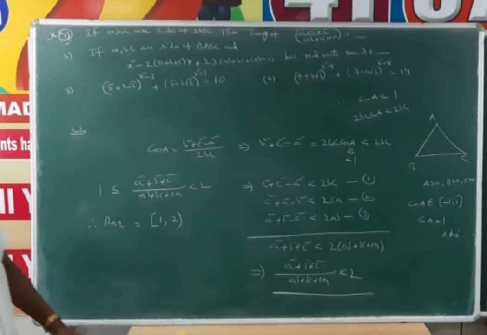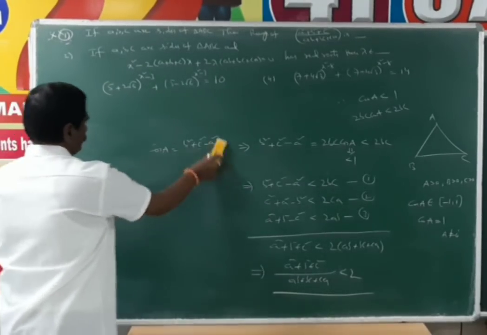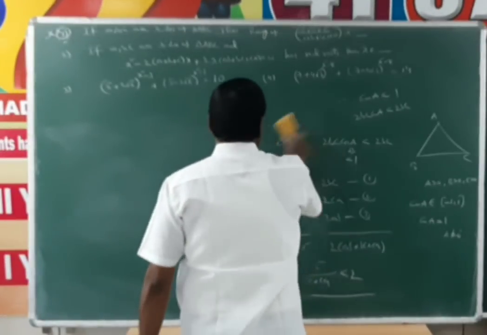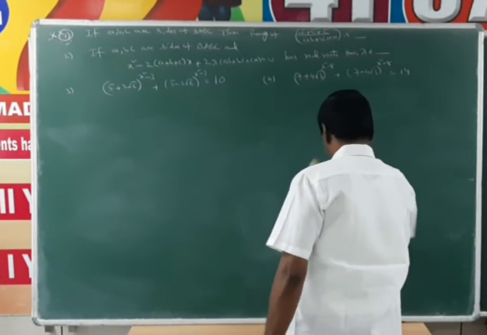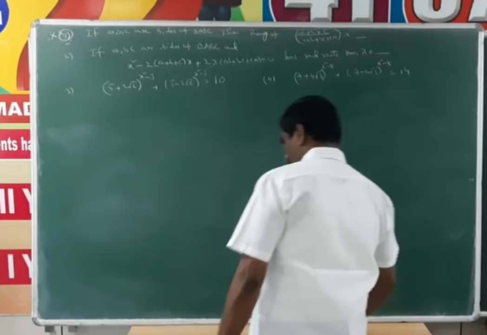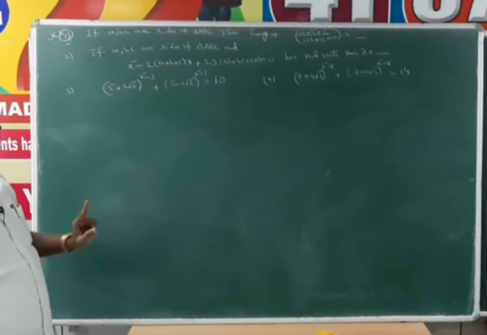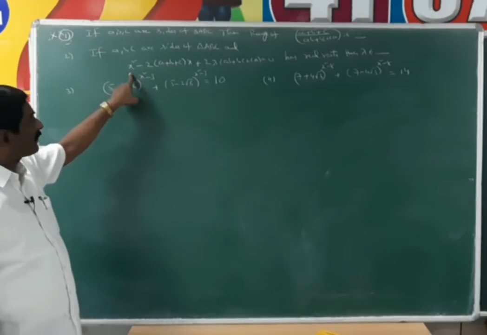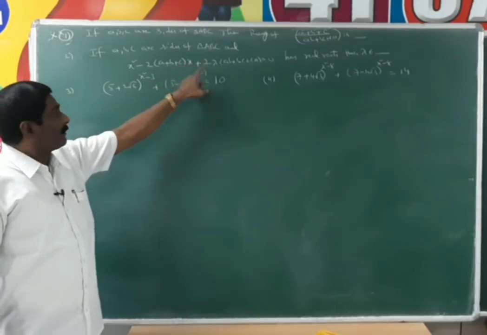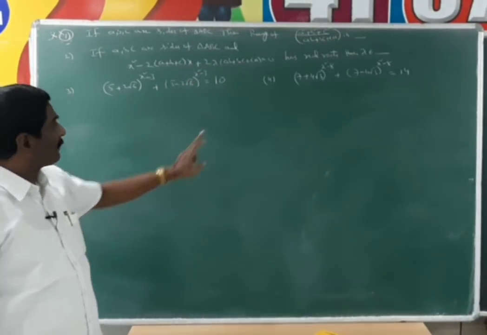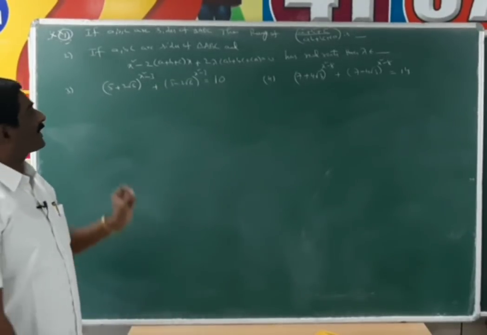Next, second one. If a, b, c are sides of triangle ABC and the quadratic equation x square minus 2 of (a plus b plus c) into x plus 2 lambda into (ab plus bc plus ca) is equal to 0 has real roots, then what is the range of lambda?